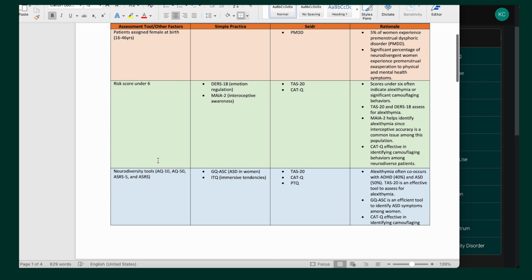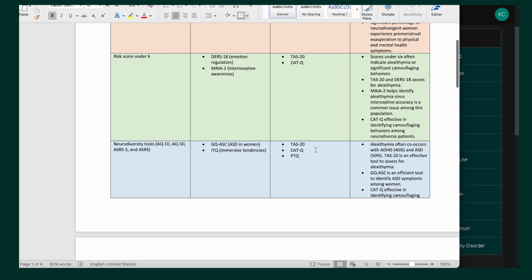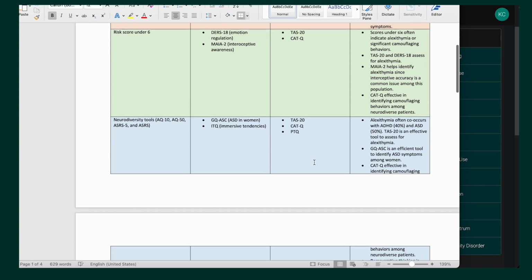If they're positive for neurodiversity traits, so that's that AQ10, AQ50, ASRS5, and the ASRS, to help us verify that initial data, we're going to send the TOS20, the CATQ, and the PTQ. And then over here, this document tells you what traits those are looking for.